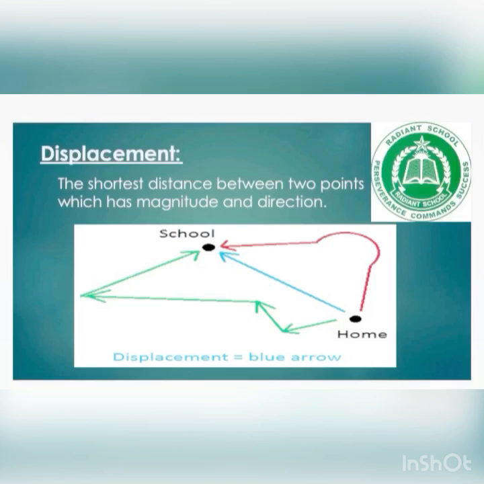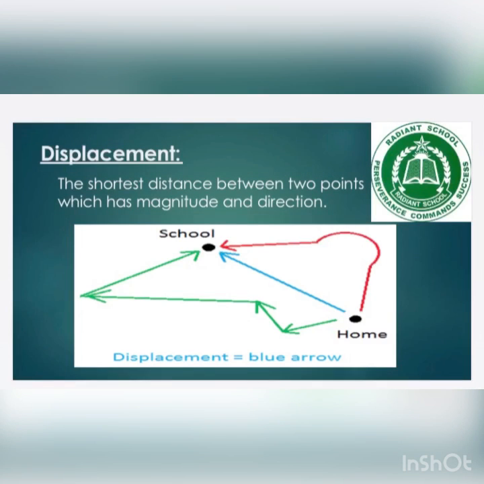Students, as I have told you before, distance can be any zigzag pattern. It means that the red line is showing the distance from home to school. Similarly, the green lines are also zigzag, so they are also showing the distance from home to the school. But as we read in the definition, displacement is the shortest path between the 2 points.